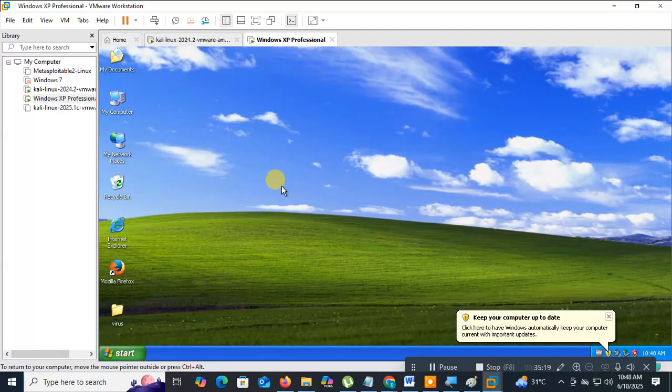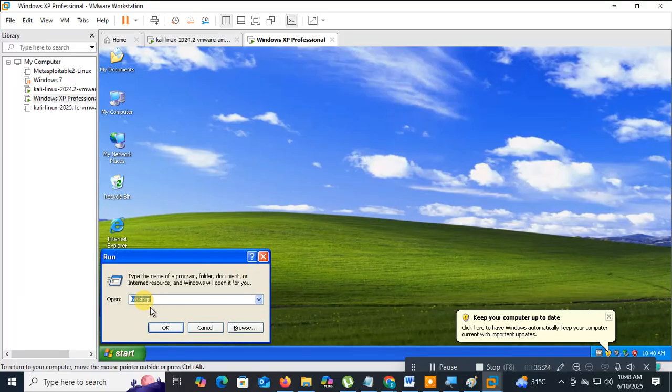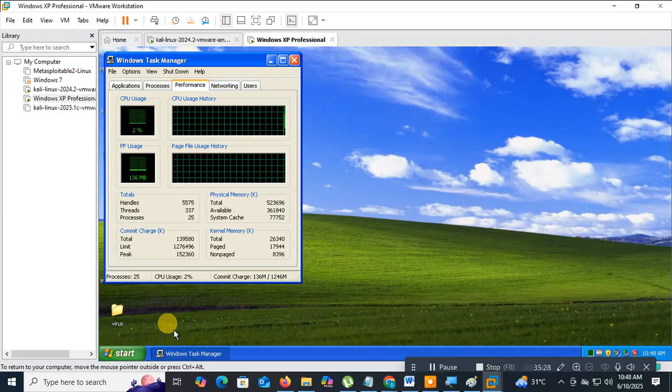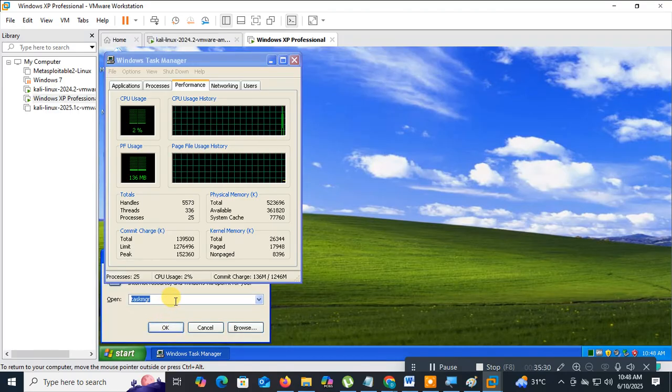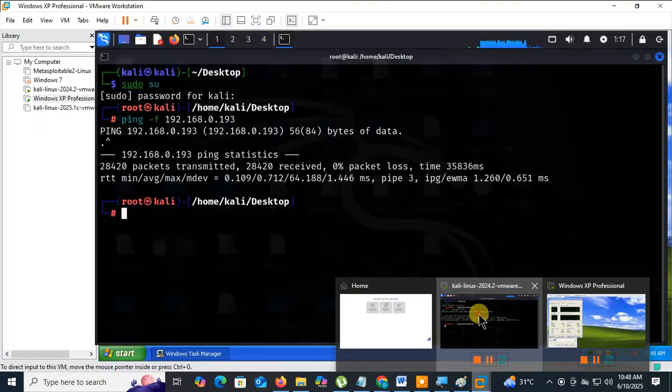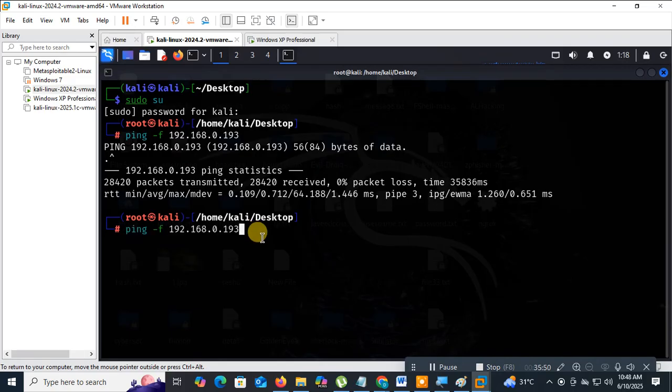I opened it by typing Windows R, and it works on Windows 10 and 11, the same command. I opened that by typing taskmgr. Then what is the CPU usage here? Around 0%, 2%. Got it? Understood?